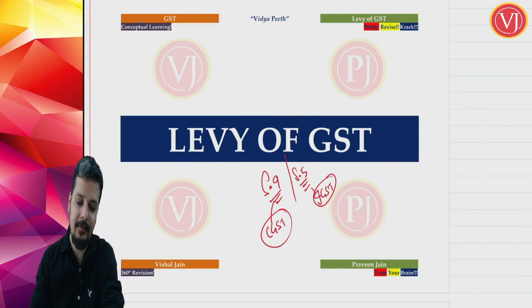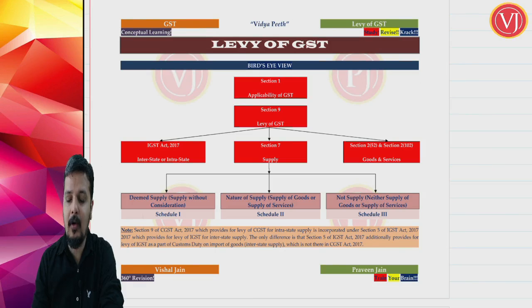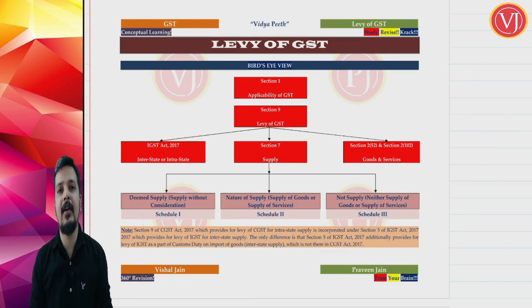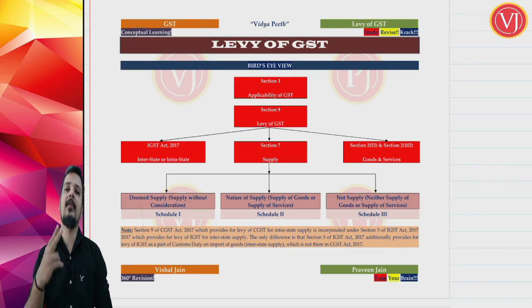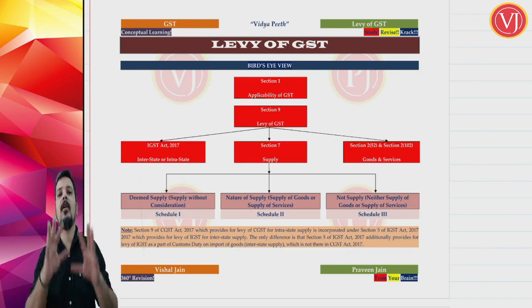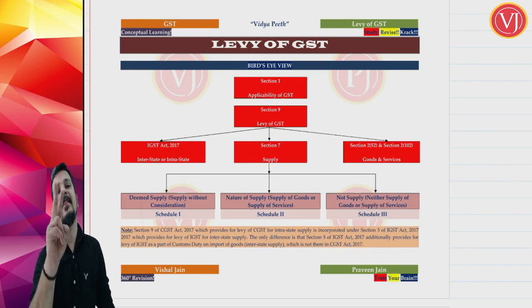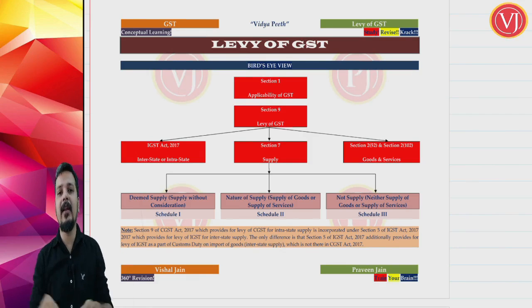Now, in this chapter, what all things are we going to see? So let us have a bird's eye view. Also understand that from now onwards, for all the chapters, we'll be having a bird's eye view, which will clearly give you the understanding of what all provisions are there in the chapter. The bird's eye view will serve two purposes. You will know what all the sections and rules are that we are going to discuss in this chapter. Secondly, you will also know the limitations of these chapters, that is, the boundaries of these chapters.